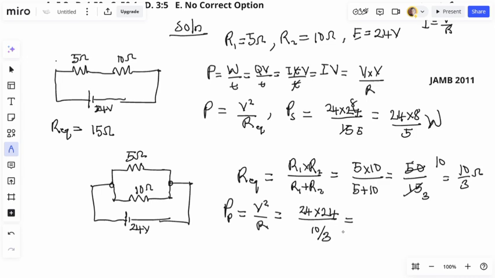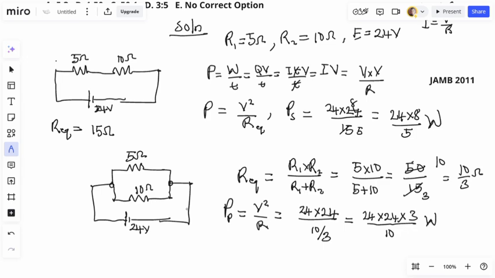So if you process this further, this 3 will go to the numerator. You have 24 times 24 times 3 divided by 10. If you reduce that a bit, okay, let me still leave it there.